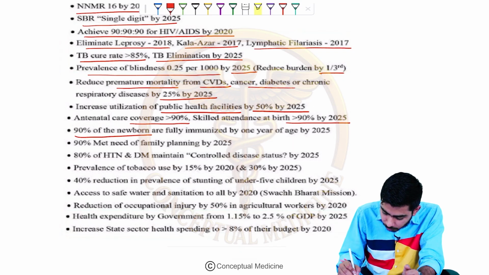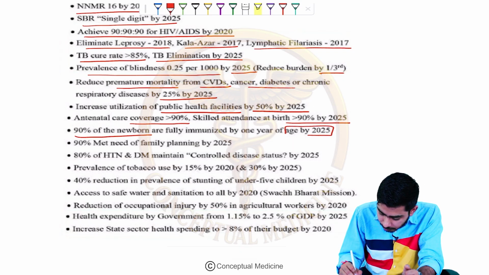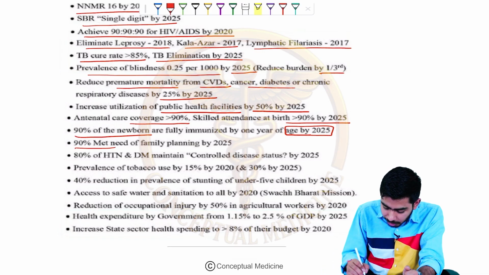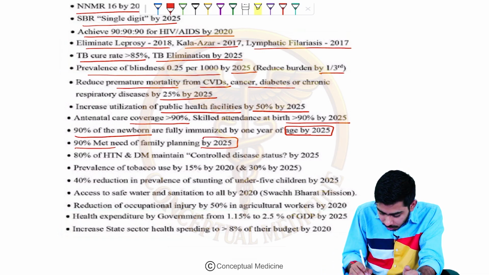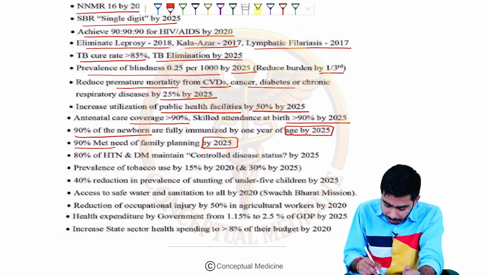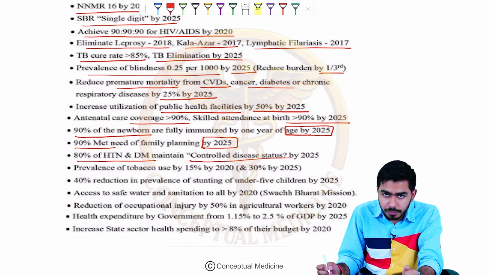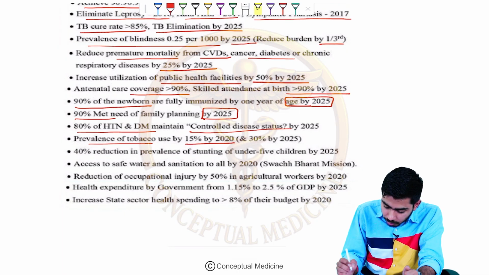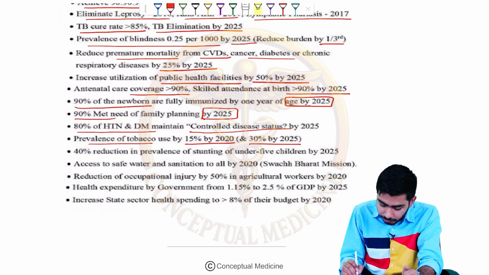90% of the newborn are fully immunized by the year of age by 2025. Full immunization they are talking about. 90% met need of family planning by the year 2025 over here, right. 80% of the cases of hypertension and diabetes will maintain the controlled disease status by 2025, right. Prevalence of the tobacco use reduced by 15% by 2020 and 30% by 2025, right.